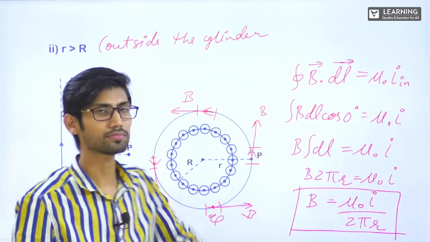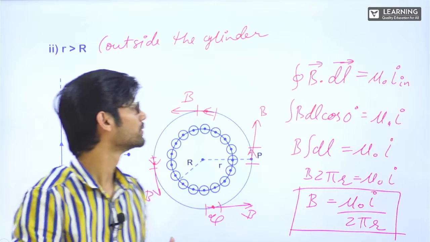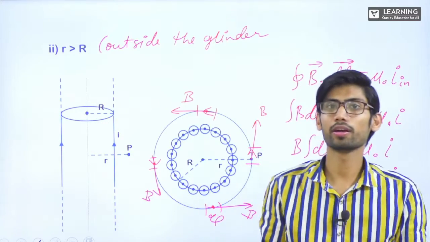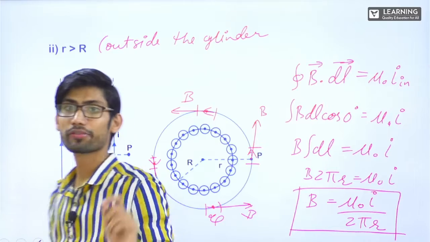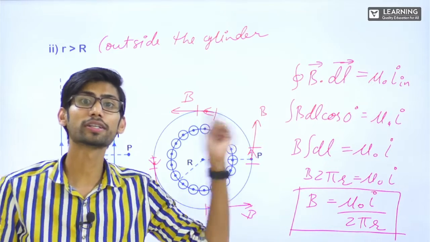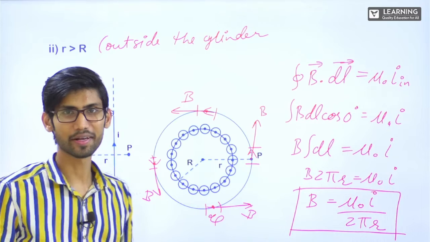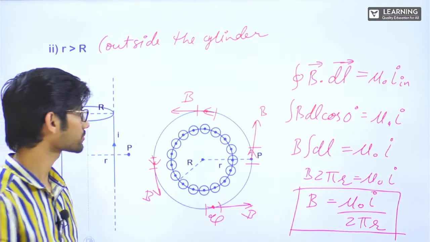Clear? In Gauss law also, if you remember, the charge was at the surface, but if you are finding the field outside the cylinder or outside the sphere, it was like the charge is concentrated at the center, right? Similar.